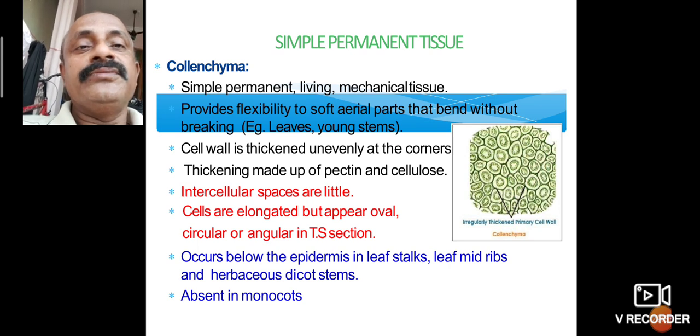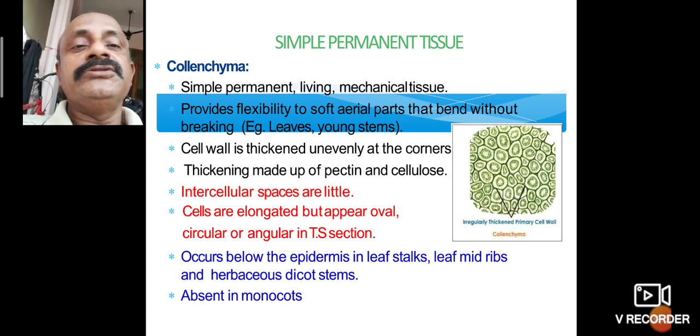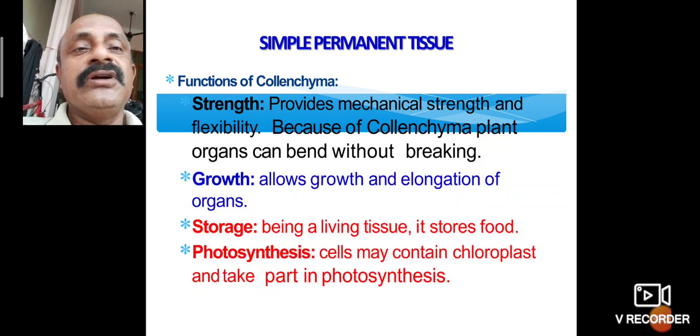Sometimes collenchyma also performs photosynthesis. The cell wall is thickened, without intercellular spaces, elongated but appearing oval, circular or angular. That is simple collenchyma tissue.